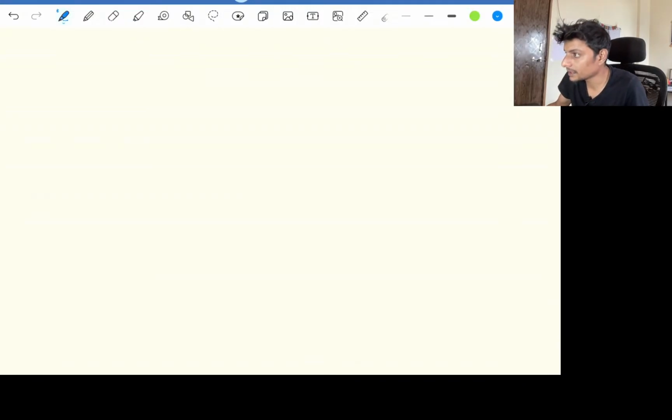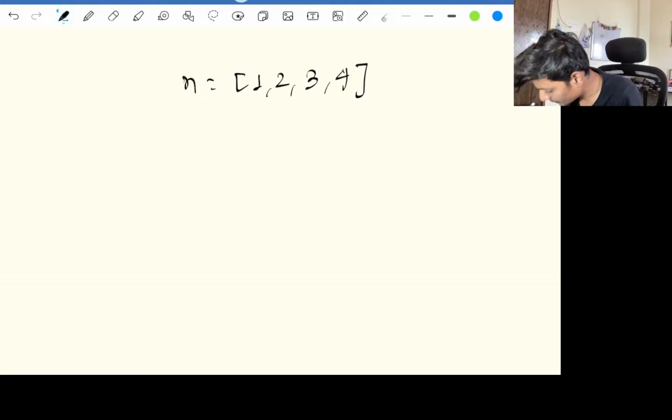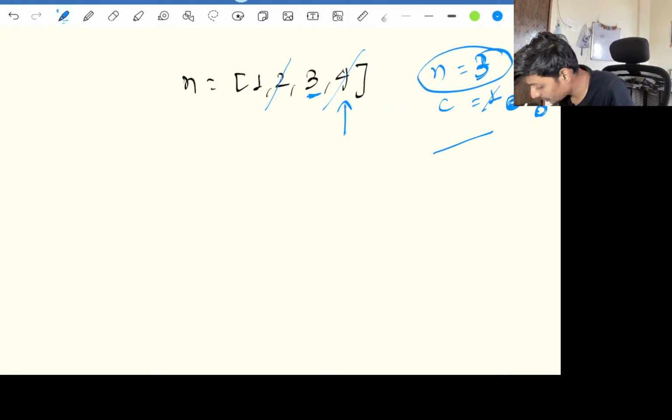I'll explain one more example. Suppose we have the array 1 2 3 4. In this example, what will happen? This will clear every doubt of yours. Our number is 1 and our count is 1. As soon as we go to the next element, our count becomes 0, and no problem, we move to the next number, which is 3, and our count becomes 1 at this index. As soon as we move to the next index, this is not 3, so our count becomes 0 again, and our array ends. Now comes the trickier part.